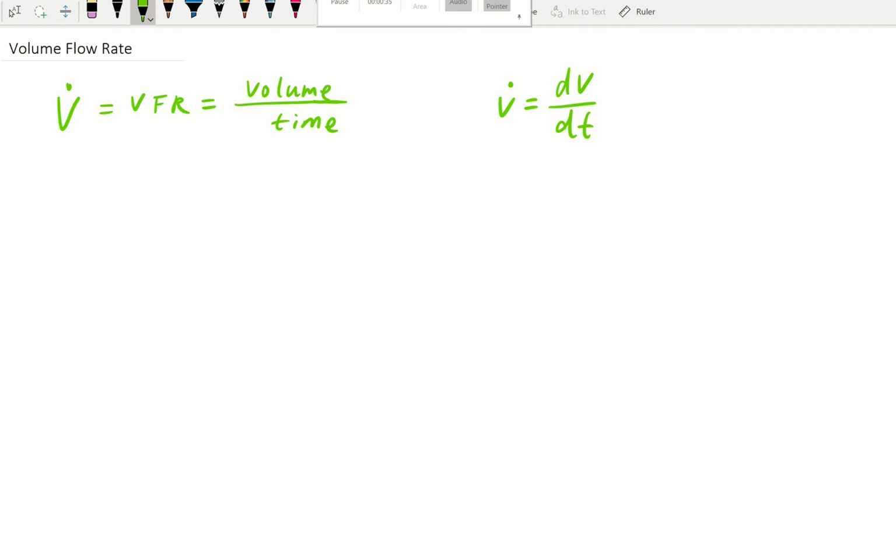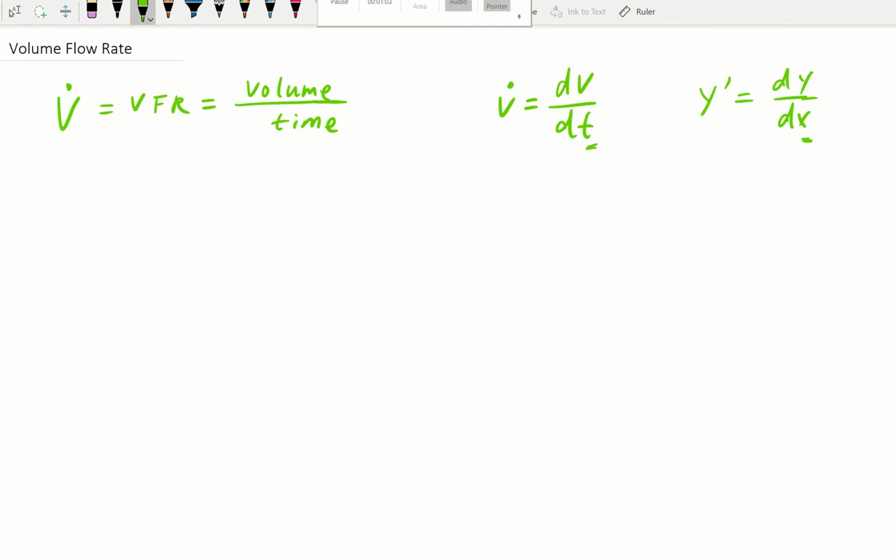And whenever I have a prime, this is just a quick sidetrack. We learned about y prime. That means dy over dx, the derivative with respect to distance. When you have a dot, that means derivative with respect to time. Okay, so that's a little quick sidetrack.